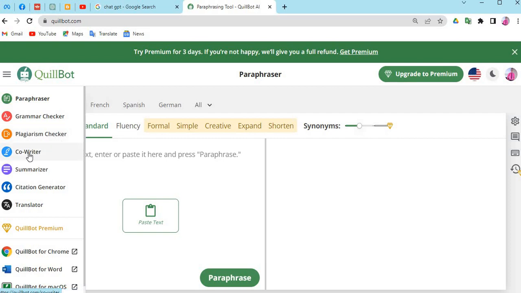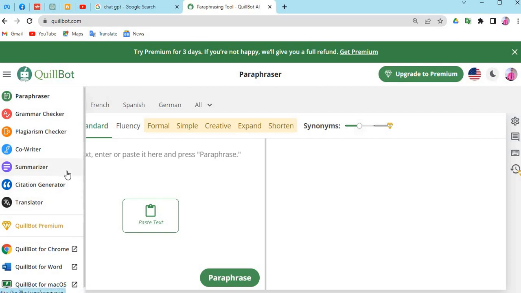Let's say you want to write a blog post on your own, which is a natural voice or natural content. You can try to modify or use this co-writer, and the essence of this co-writer is to give you some suggestions of words that you can use, or some suggestions of sentences that you can add to your content. Let's say you want to use it for summarizer. You can at the same time use this to summarize your content, or you want to generate a citation, or you want to use it to translate from one language to another.